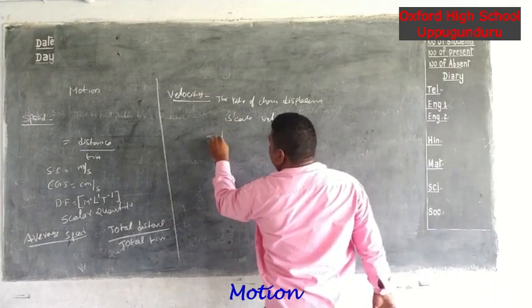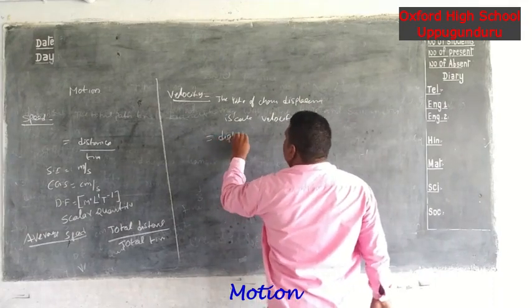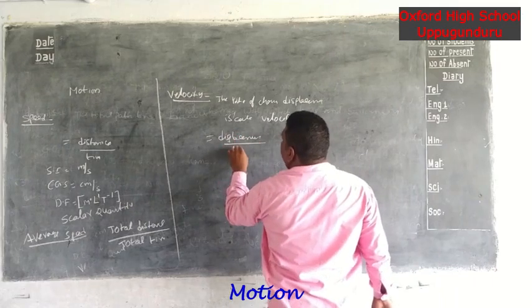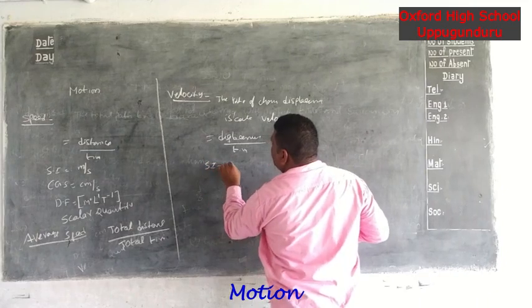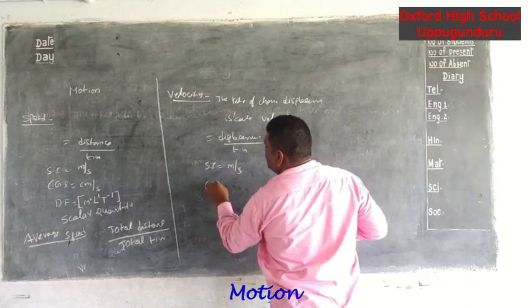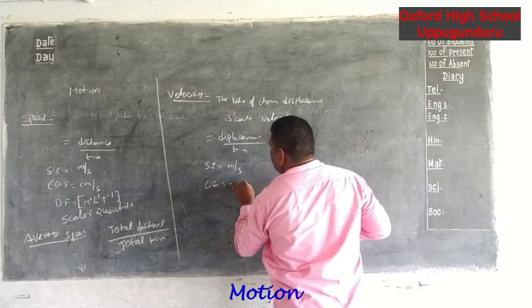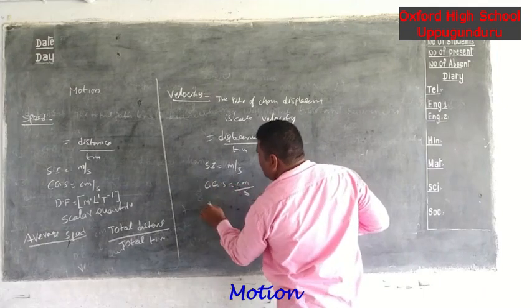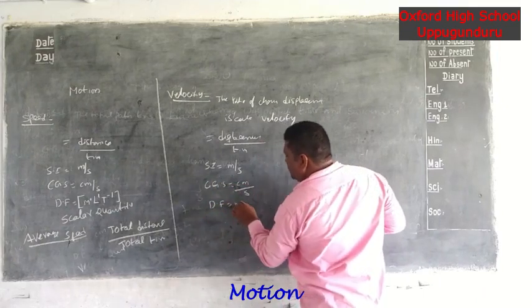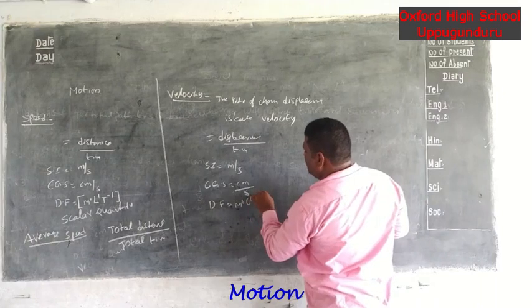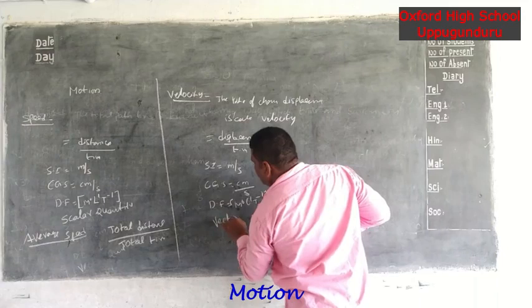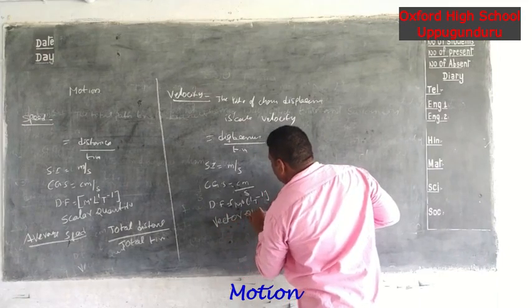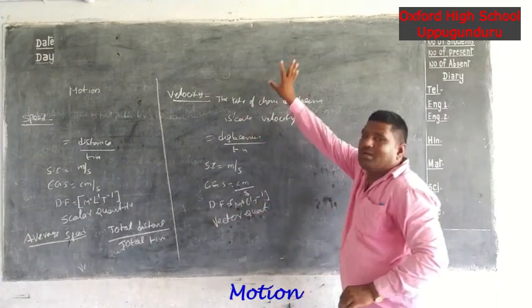Velocity formula: displacement by time. Next, SI unit meter per second. CGS unit centimeter per second. Dimension formula M power 0, L power 1 and T power minus 1, and it is a vector quantity. It is the definition of velocity.